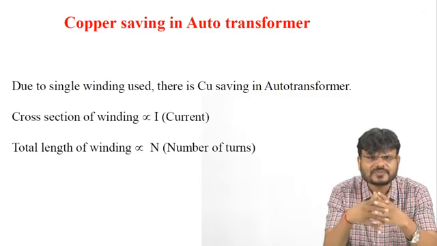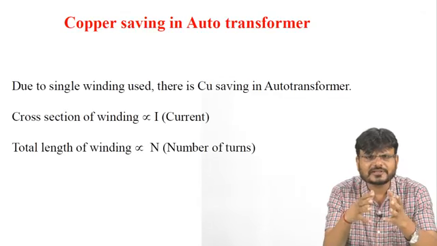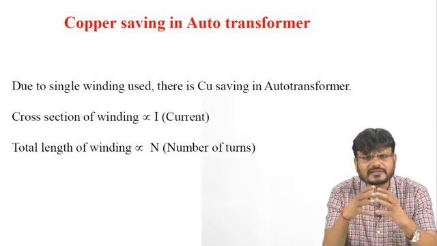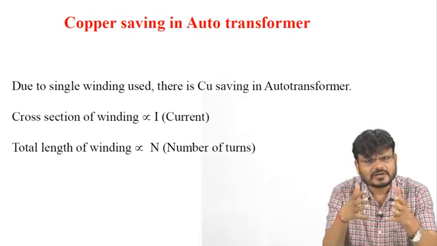As you know, the cross section of the winding depends on the current flowing through that winding, and the total length of the conductor is directly proportional to the number of turns.